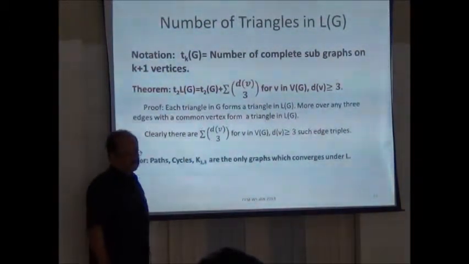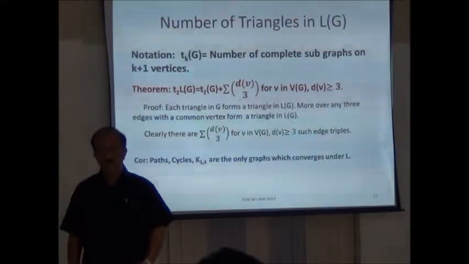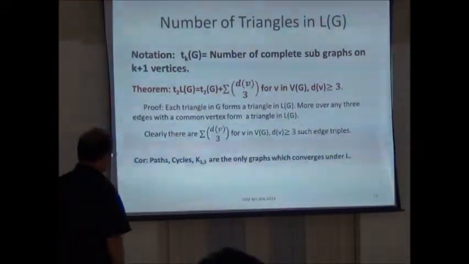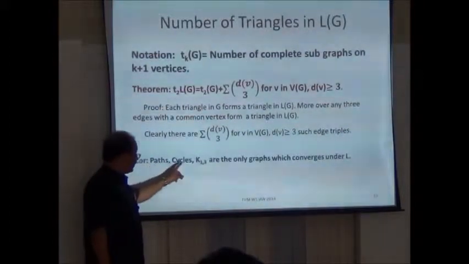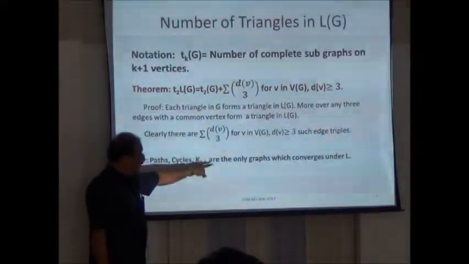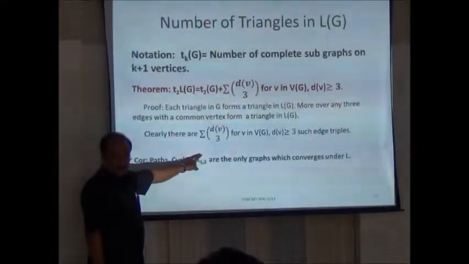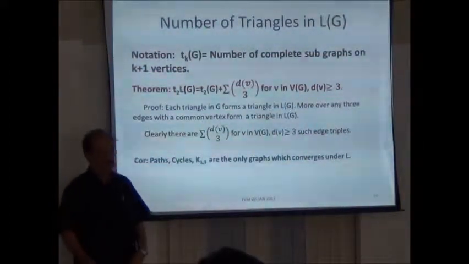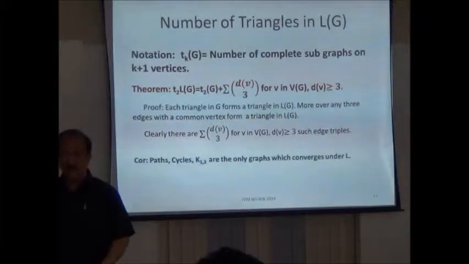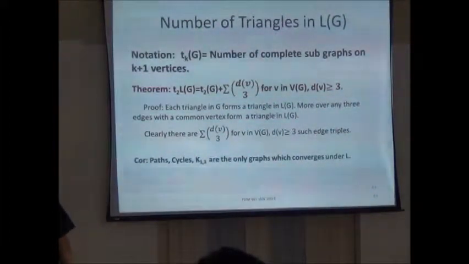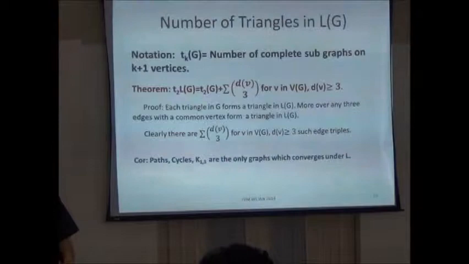You can use this theorem to conclude that paths, cycles and K_{1,3} are the only graphs which are convergent under the line graph operator. So in that sense, regarding the convergence property, the line graph operator is not a good operator, but I mentioned this bad operator because I want to use the iterates of this line graph operator in the design of graph scaling convolution networks.